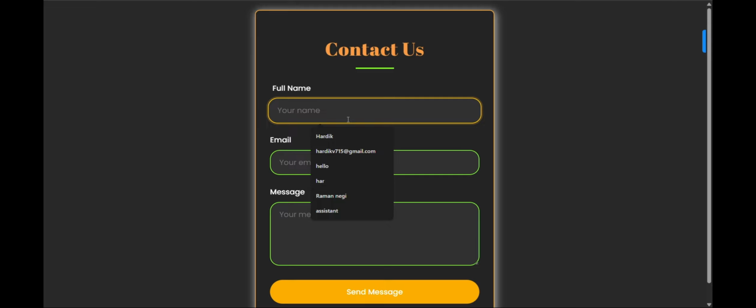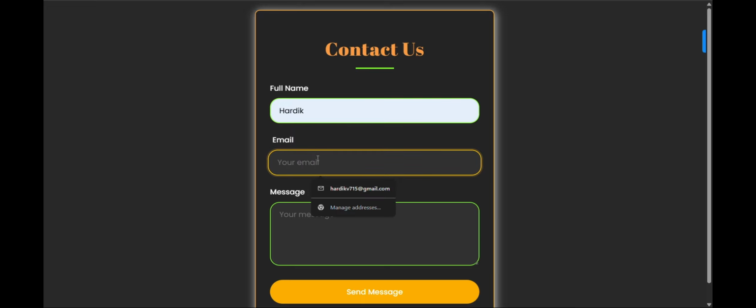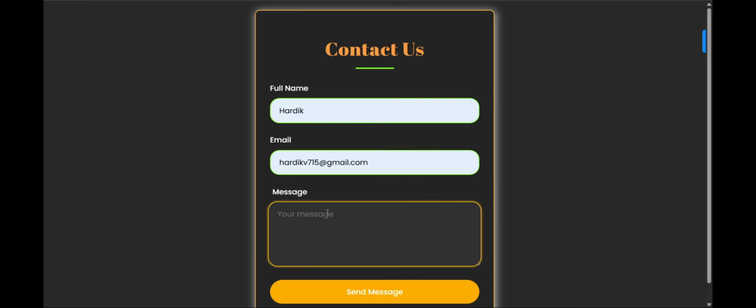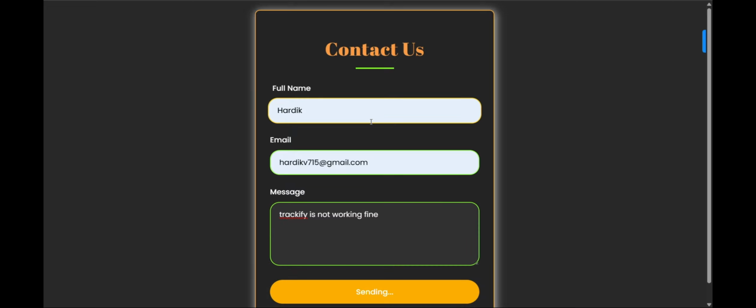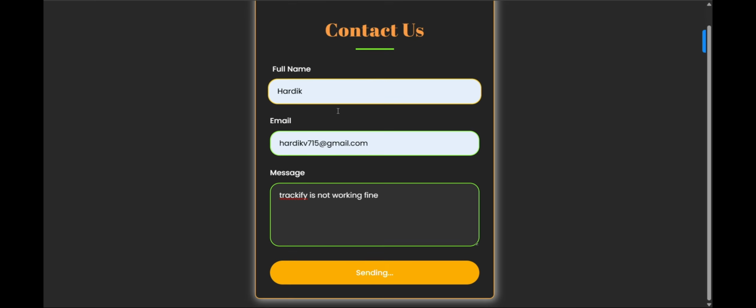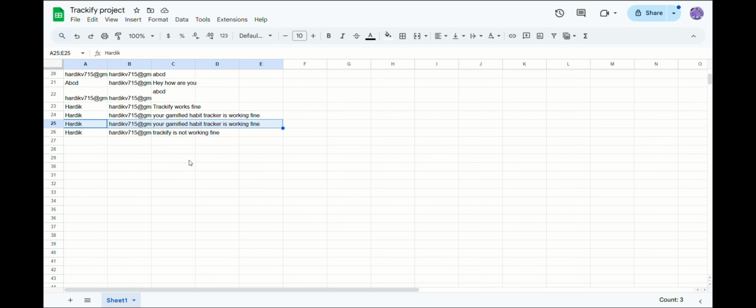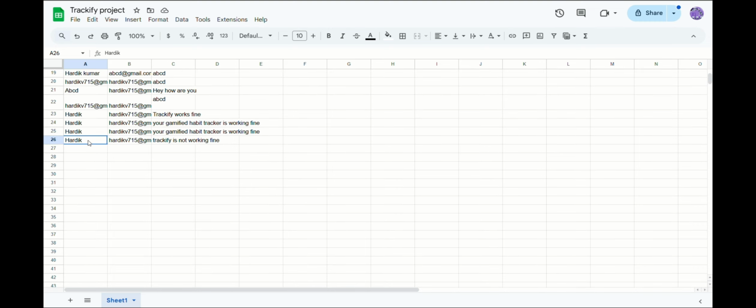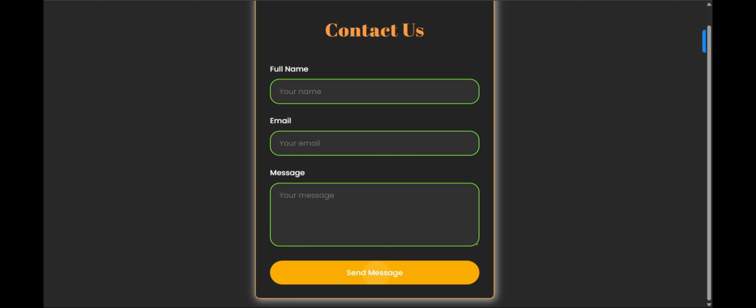So, if a user has to send some information regarding any bug or anything else to me, then with the help of name and email they can send a message. After writing the message, Trackify is not working fine, then after clicking on send message, through Google Sheets this message is sent to me, and here I got the response, Trackify is not working fine.